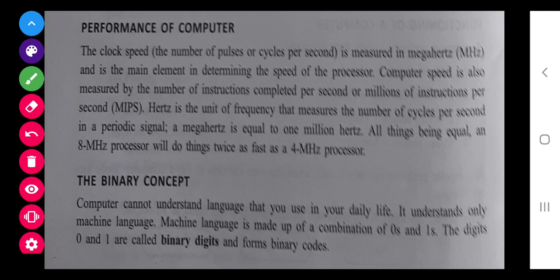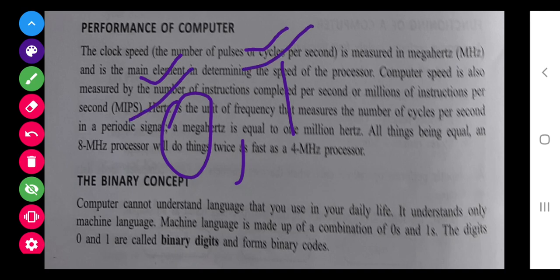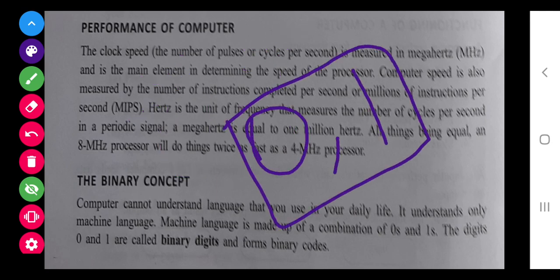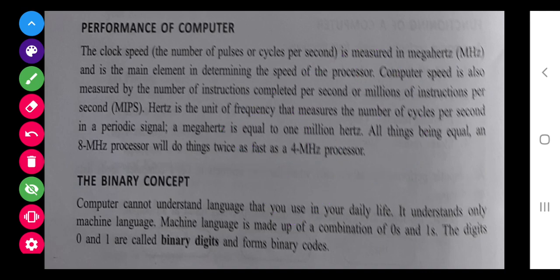Now the next concept is the binary concept. Binary concept is, a computer is a machine, and computer knows only two things, 0 and 1. We call it off, on, true, false. So computer deals with 0 and 1, everything with 0 and 1. You might have done the conversion also, decimal number to binary number, hexadecimal to binary, octal to binary. It is done by the computer itself. Whatever instruction you give, computer converts the same into binary, that is in the form of 0 and 1, and finally processes it.